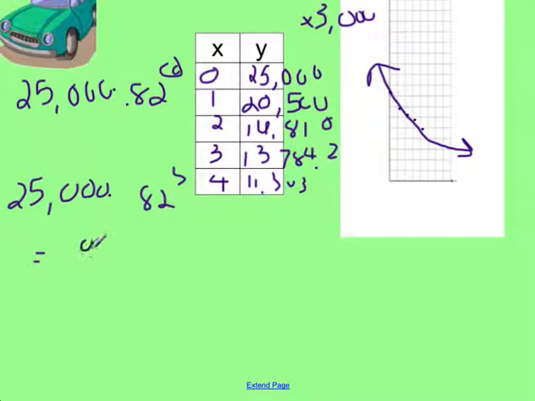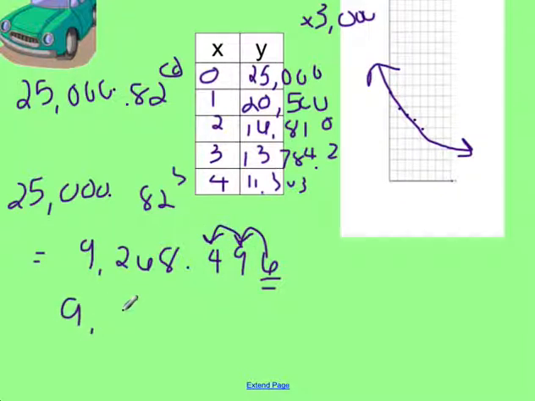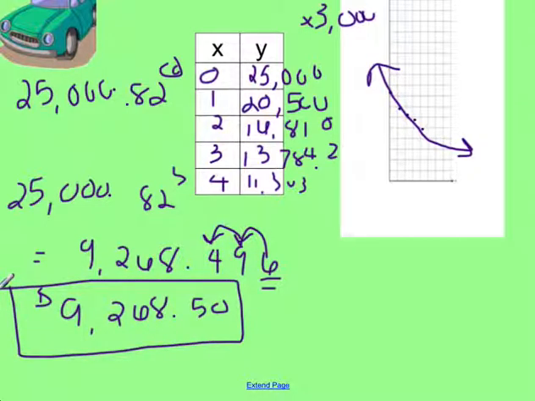When you do that, you end up getting 9,268.496. So in money, we only want to use 2 decimal points. That third decimal point is 5 or greater, so I need to round 9 up. Well, when I round 9 up, it becomes 10, so I end up needing to round the 4 up to 5. So I get $9,268.50 for that one, okay?